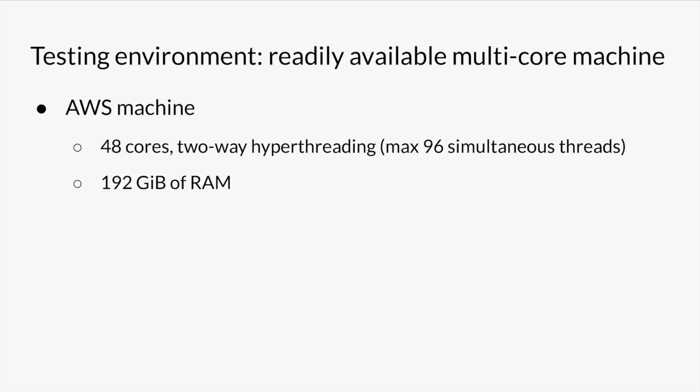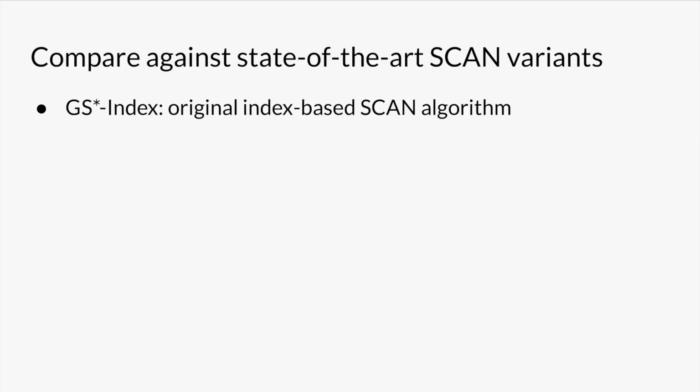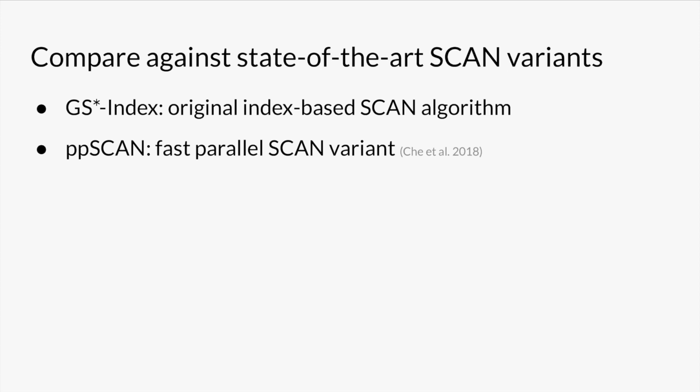Finally, let's see our experimental results. We run our experiments on an Amazon EC2 machine with 48 cores plus two-way hyperthreading for a maximum of 96 simultaneous threads. The machine has about 200 gigabytes of RAM, enough RAM to process graphs with billions of edges without any compression. We compare our algorithm against GS*-index. We also want to compare against another parallel scan variant, so we compare against PPScan. The 2018 paper for PPScan compared it against other scan variants and found PPScan to be the fastest.